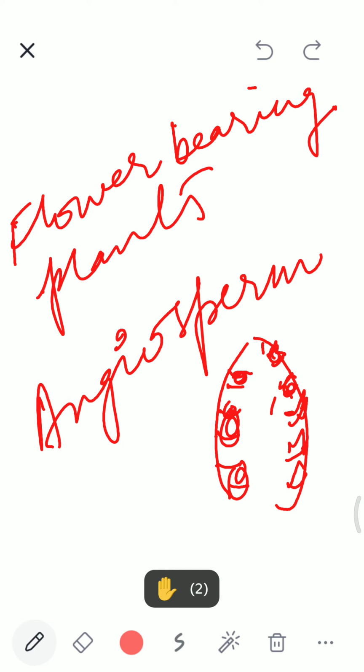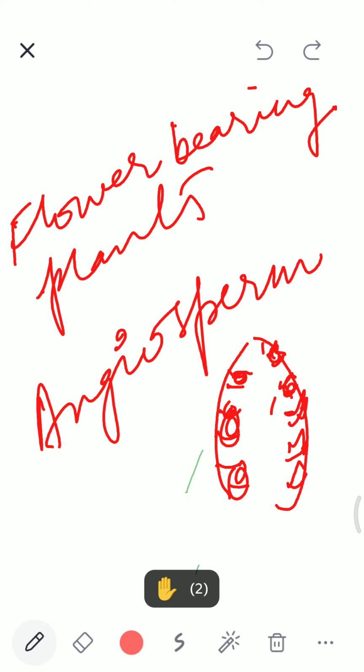We discussed this in the previous chapter, in sixth class, the dry fruits and fleshy fruits. Where the pericarp is fleshy, they are called fleshy fruit. Where the pericarp is dry, it is called dry fruit. Like mango and guava, they are fleshy fruits, and the nuts and all, they are dry fruits.